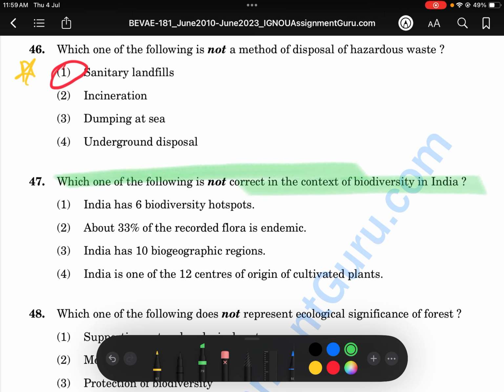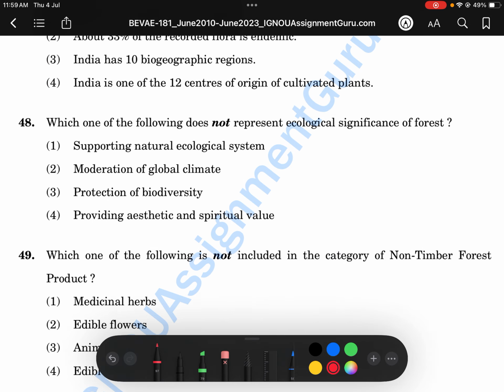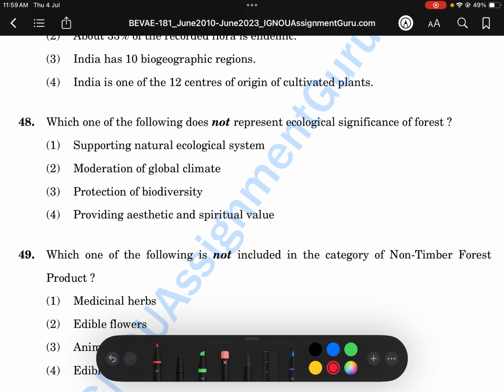Which one of the following is not correct in context of biodiversity in India? Okay, this one is not correct. India has 6 biodiversity hotspots, but it has 4. It's in your textbook. Okay, so this is wrong.